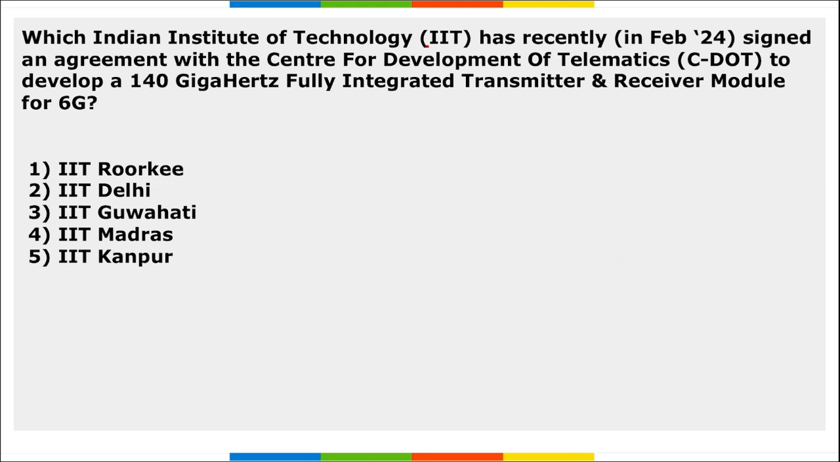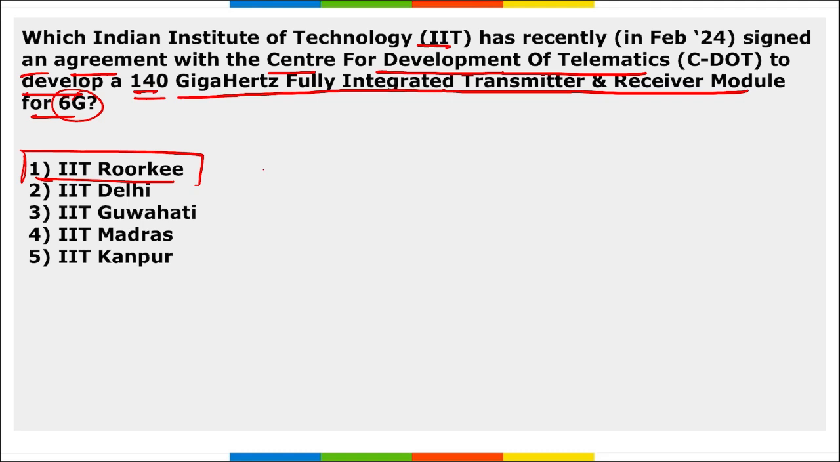Moving on, which IIT has recently signed an agreement with Center for the Development of Telematics to develop a 140 gigahertz fully integrated transmitter and receiver module for sixth generation of the internet? It is IIT Roorkee. I repeat, IIT Roorkee has recently signed an agreement with C-DOT, that is Center for the Development of Telematics, to develop a 140 gigahertz fully integrated transmitter and receiver module for the sixth generation of the internet.